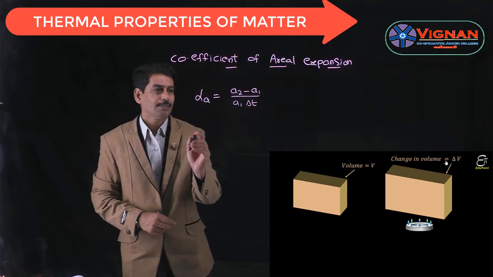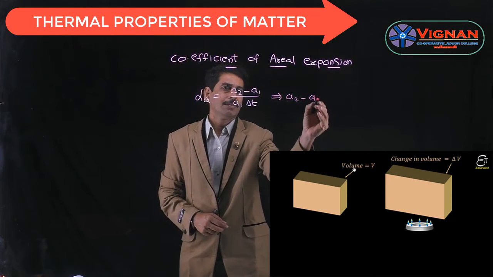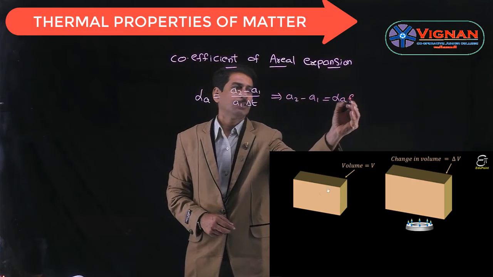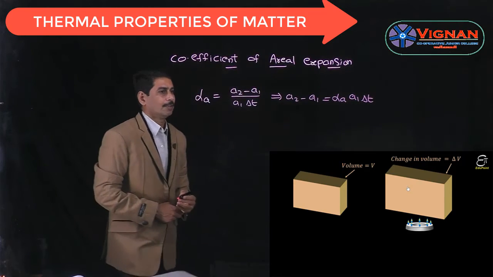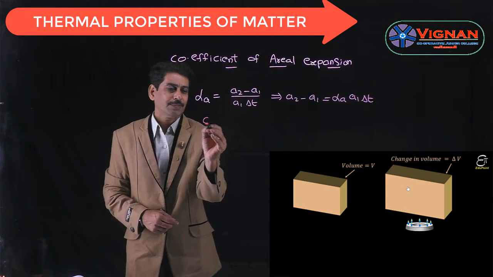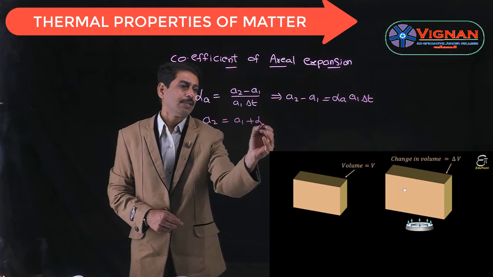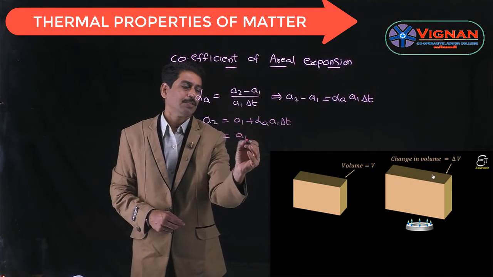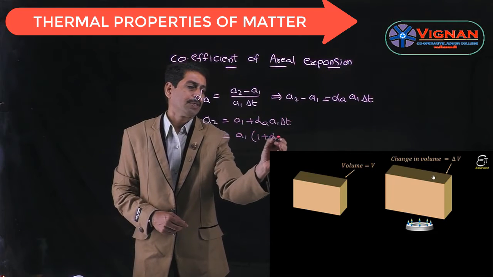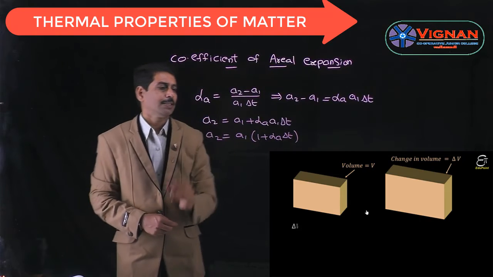And from this we can find the change in area as A2 minus A1 is equal to alpha A into A1 into delta T. So this is the formula to find the change in area. And the expression for the final area is A2 is equal to A1 plus alpha A into A1 into delta T. By taking A1 as common, we get 1 plus alpha A into delta T. So this is the expression for final area.